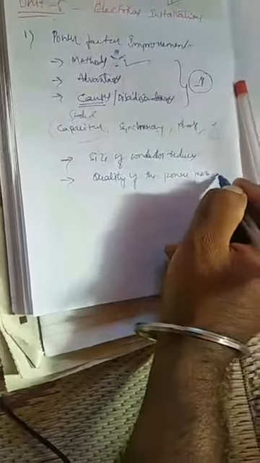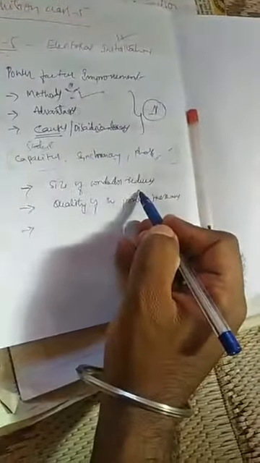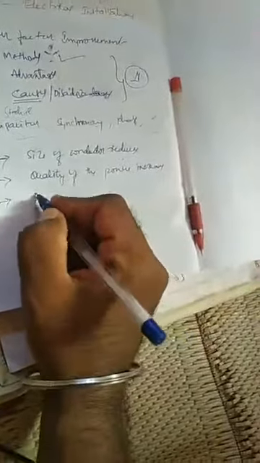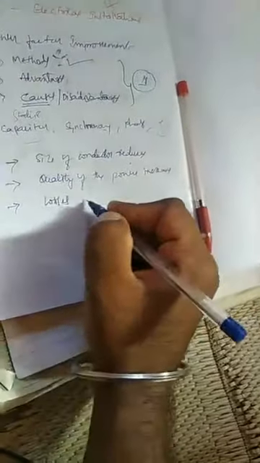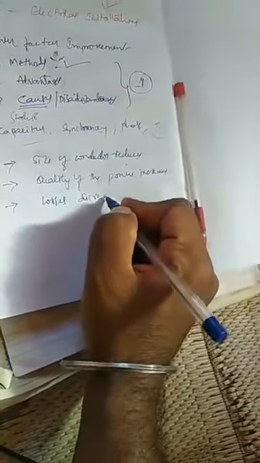If quality increases, what happens? Losses decrease. You have to understand like this one by one, so you'll remember easily while writing the exam.